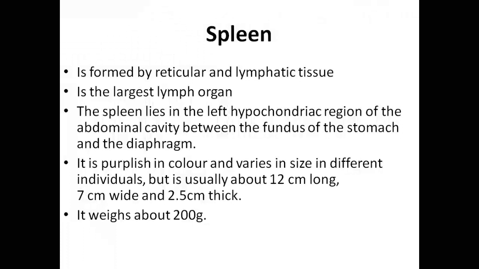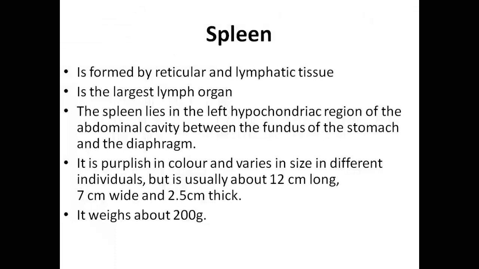And the spleen lies anatomically at the left hypochondriac region. The left hypochondriac is just the left side, just beneath the left rib cage, just beneath the margins of the left rib cage.